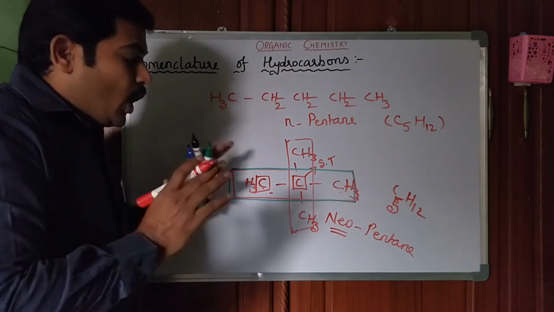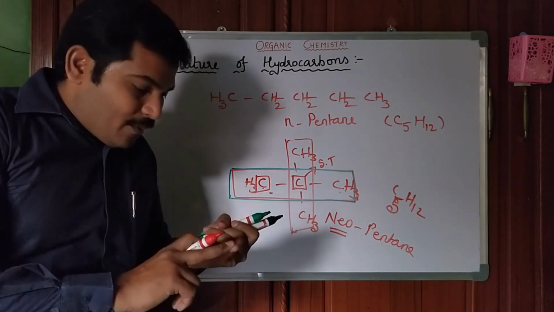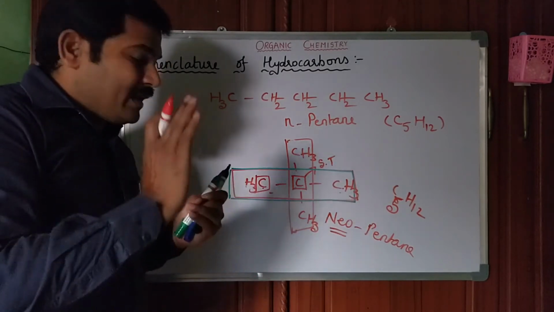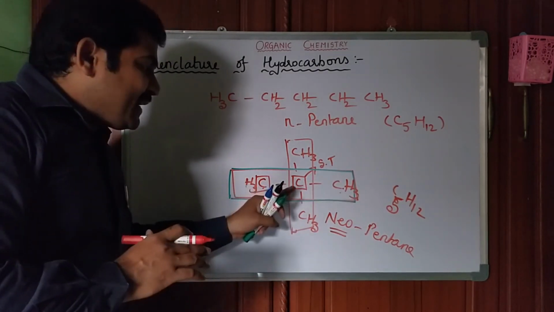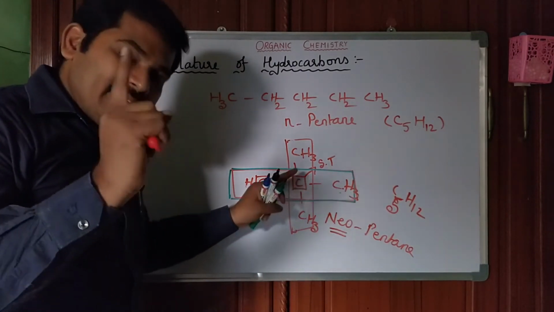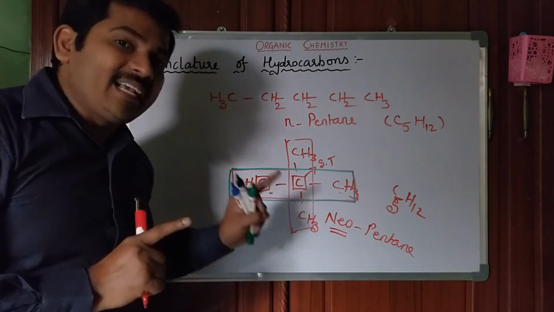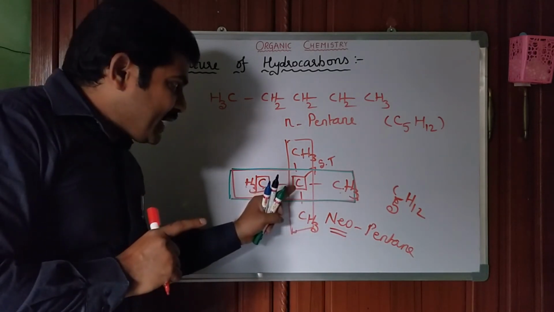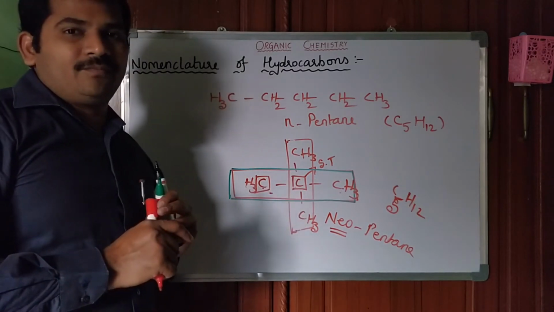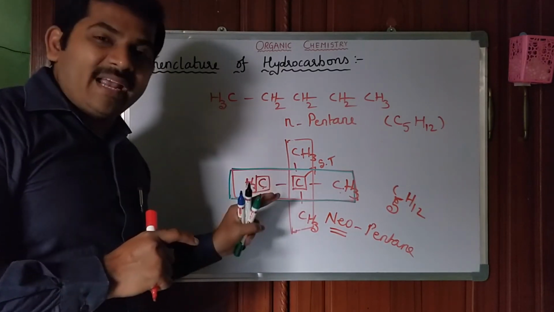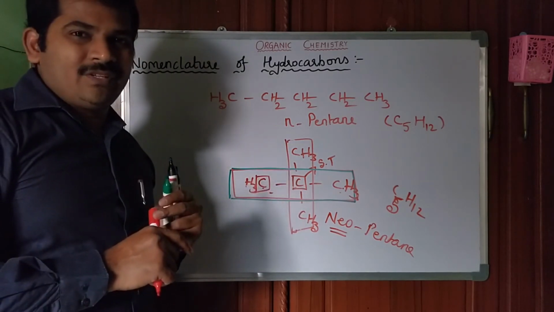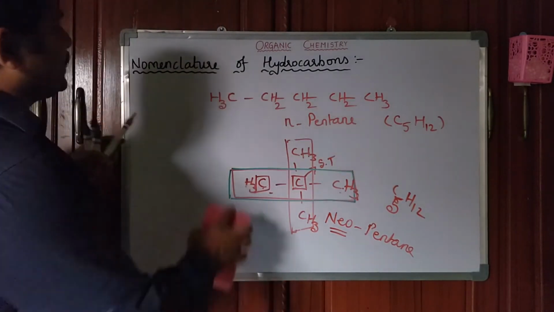How to represent an iso compound and a neo compound? You have to remember that if the penultimate carbon atom is substituted with 1 carbon as a side chain, that is an iso compound. If the penultimate carbon atom contains 2, that is a neo compound. So this is the way to identify iso and neo compounds. Okay? Come to the next task.